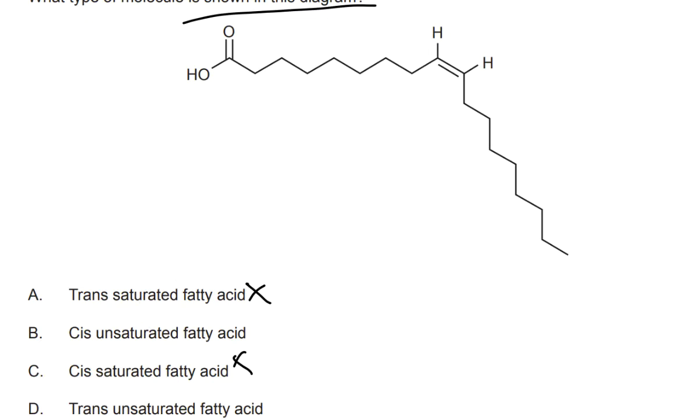And here we see that the hydrogens are on the same side of the double bond, so that's going to be a cis bond, right? So since it's a cis bond, it's going to be a cis unsaturated fatty acid. So whenever there's a double bond, they can either be cis or trans. And trans means the hydrogens would be on opposite sides, right? Here they were both on the same side, so it's cis. And cis unsaturated fatty acids are actually good for you. They're high in avocados and other healthy fatty fruits. And B is our answer.